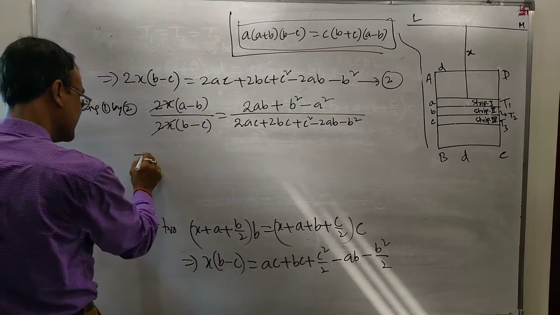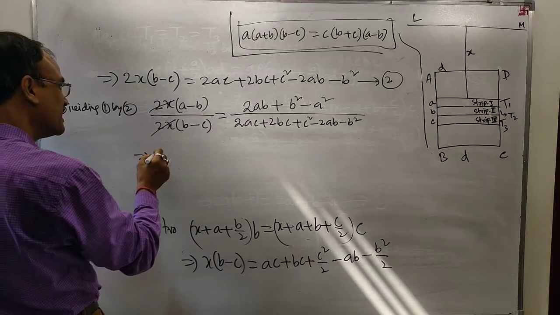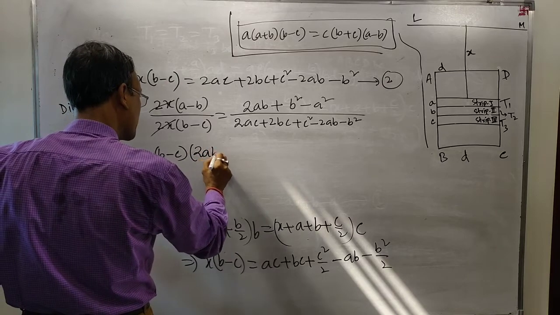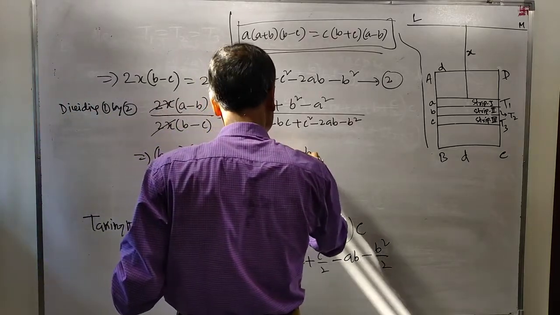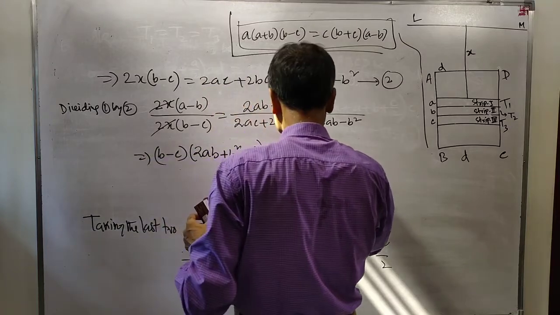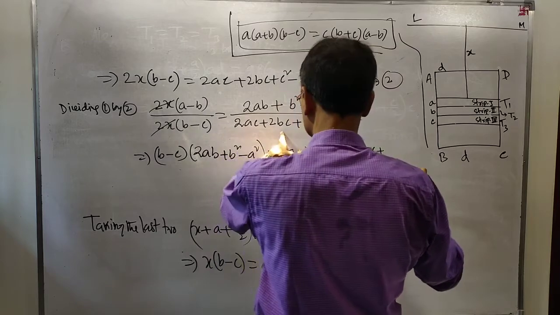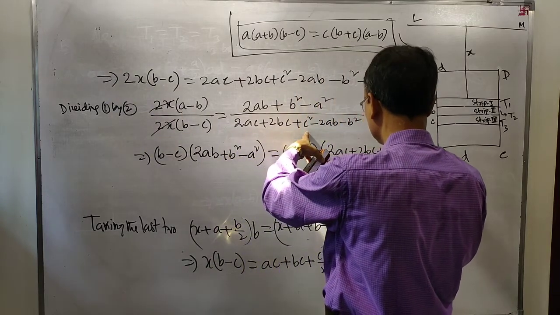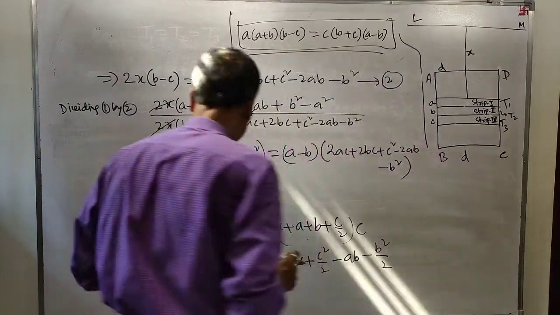This will be cancelled. This means a minus b into, by cross multiplication, b minus c into twice ab plus b square minus a square equal to a minus b into twice ac plus twice bc plus c square minus twice ab minus b square. It will be like this.